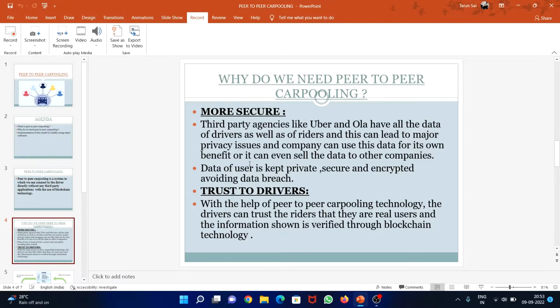Data of users is kept private, secure, and encrypted, which avoids data breaches. Trust for drivers: with the help of peer-to-peer carpooling technology, the drivers can trust that the riders are real users, and the information shown is verified through blockchain technology.